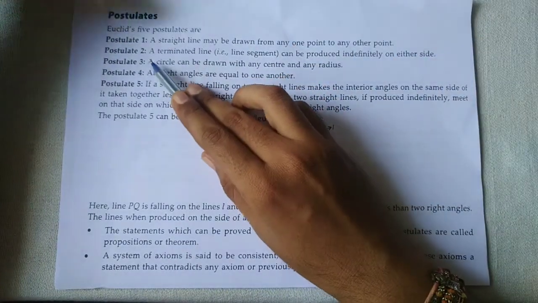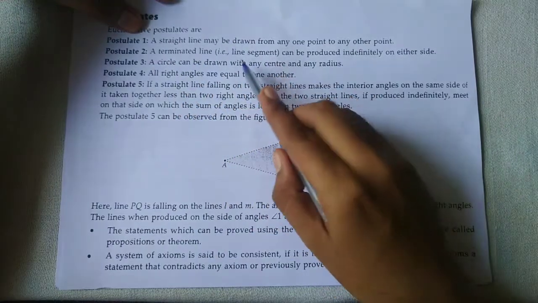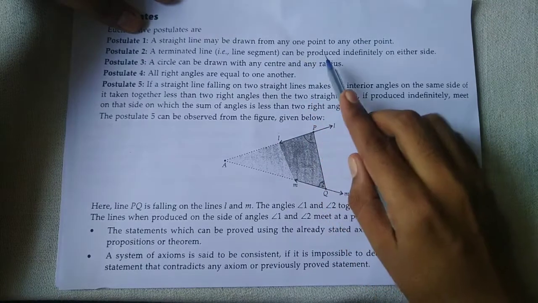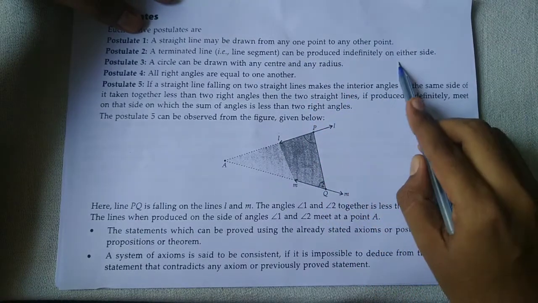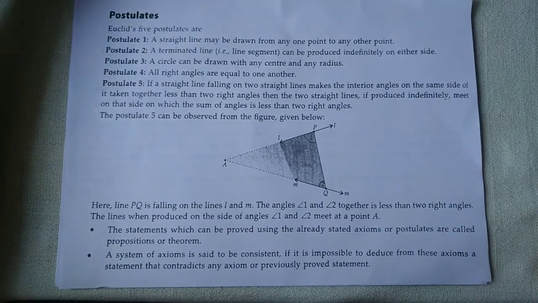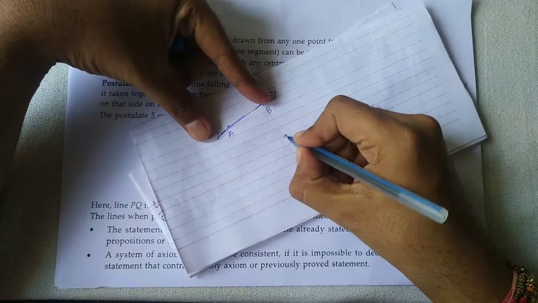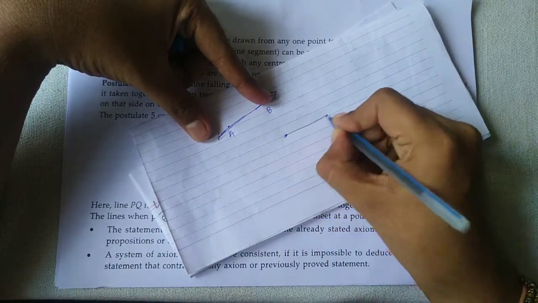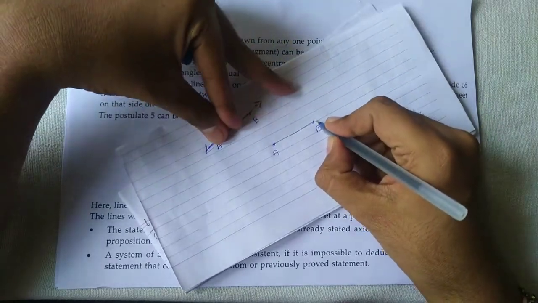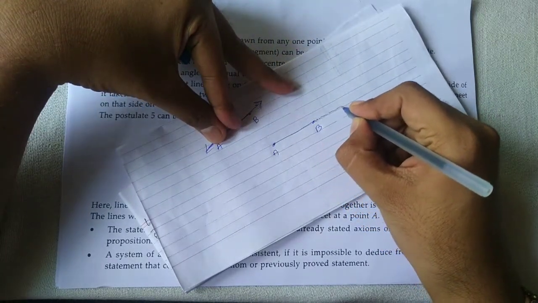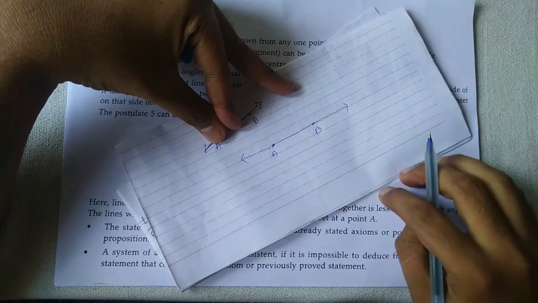Now second, a terminated line, meaning a line segment, can be produced infinitely on either side. Okay, suppose the line segment is here, A and B. We can extend it infinitely on this side and this side also.